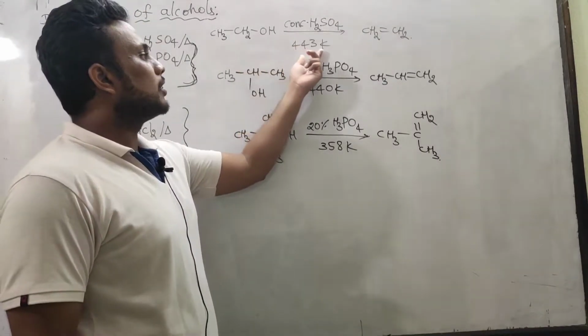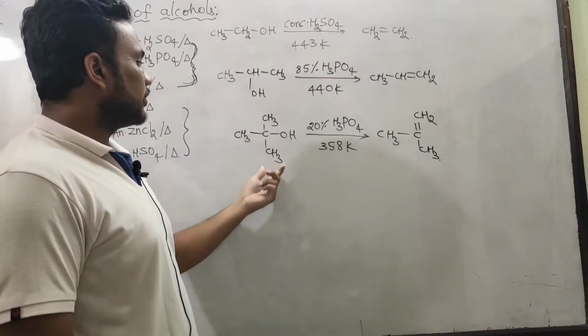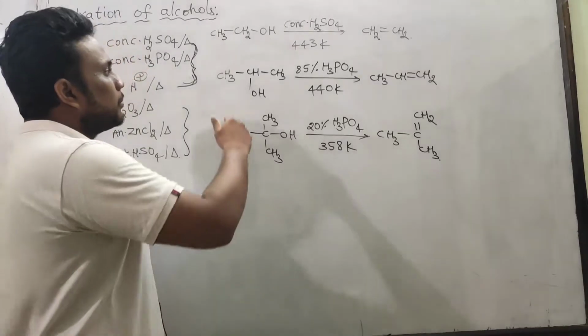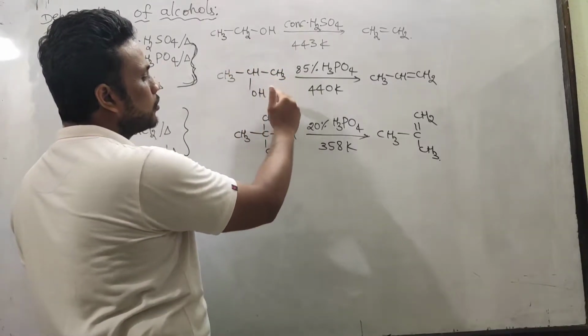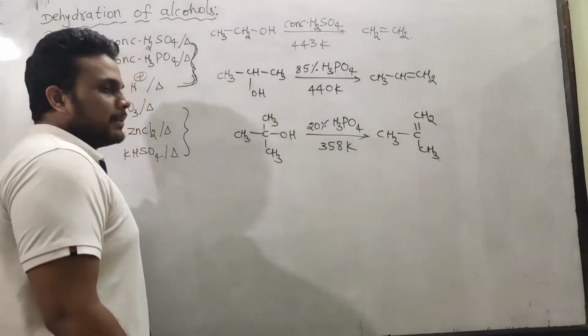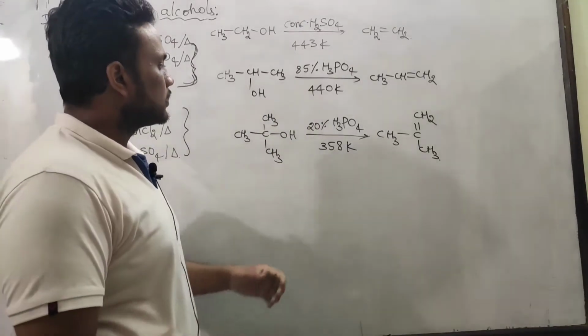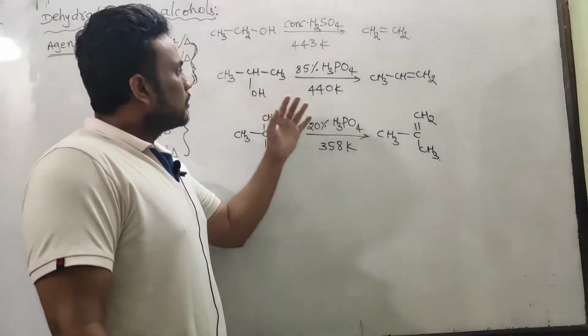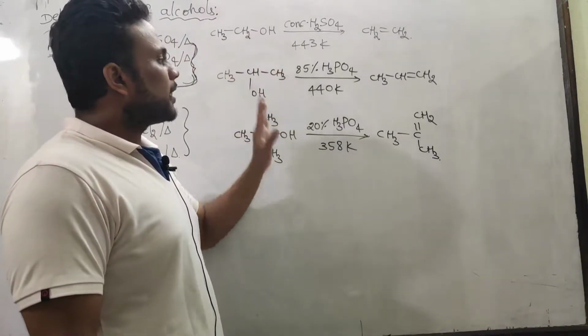Primary alcohol on dehydration gives this alkene, and likewise secondary alcohol and tertiary alcohol. But you see, when I move from primary alcohol to secondary alcohol to tertiary alcohol, the conditions become milder. Secondary and tertiary alcohols undergo dehydration under mild conditions in comparison to primary alcohols.